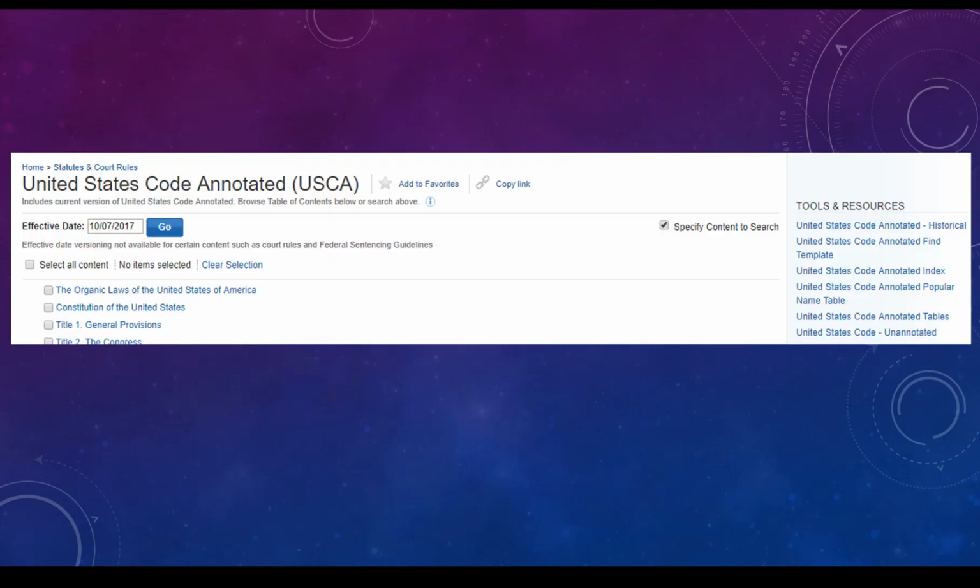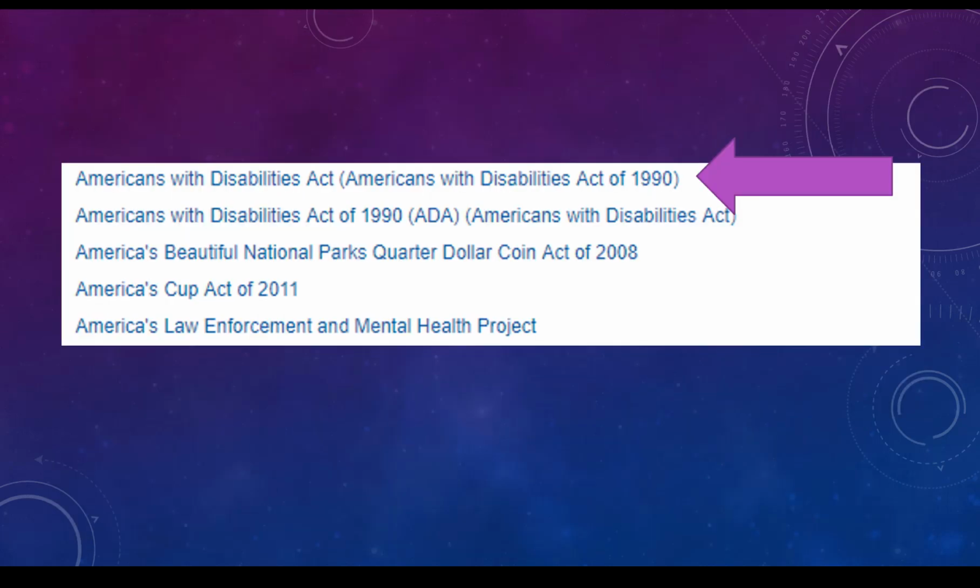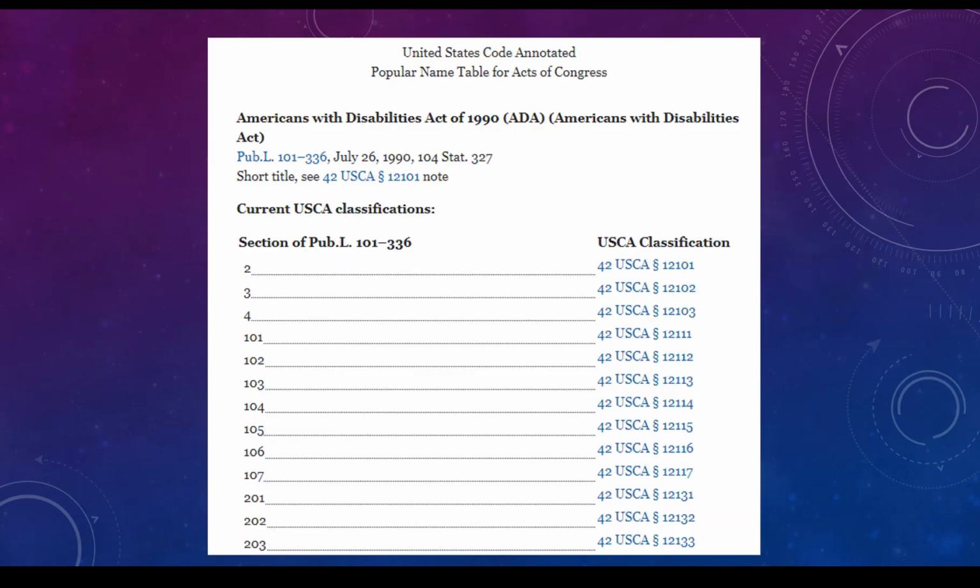To use the popular name table on Westlaw, first locate the appropriate statutory code. We're going to find the codified sections of the Americans with Disabilities Act, which is a federal law, so we go to the USCA. The link to the popular names table is located on the left side of the screen. The hyperlinked alphabet across the top allows us to navigate to the name of our act. With A already selected, we scroll down until we find the Americans with Disabilities Act and click on the name.